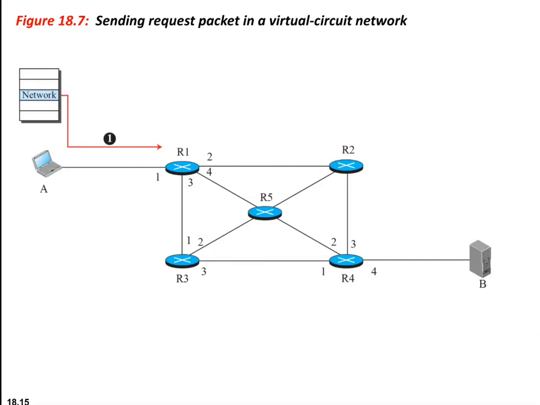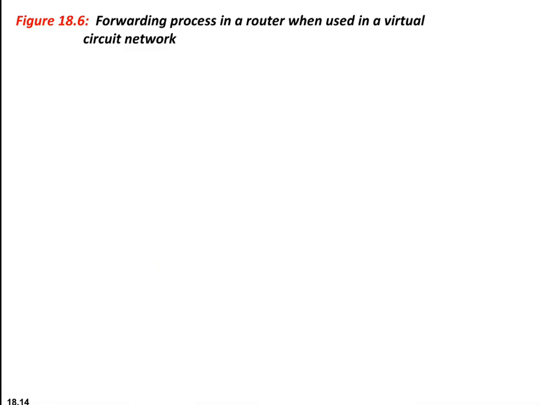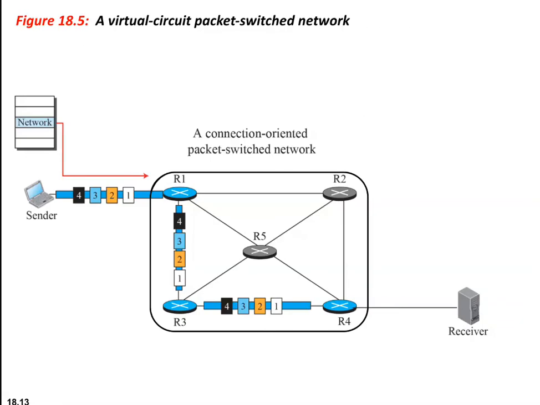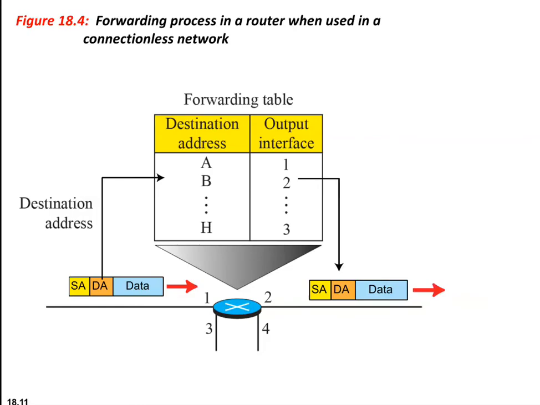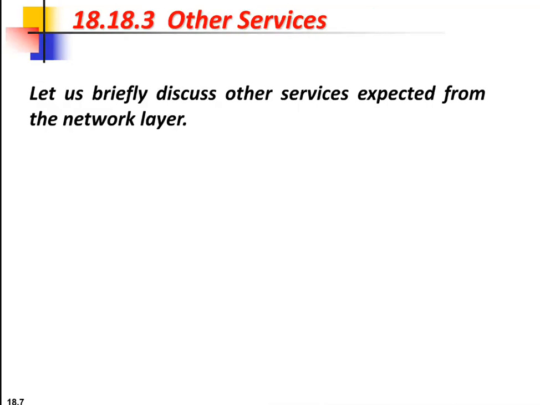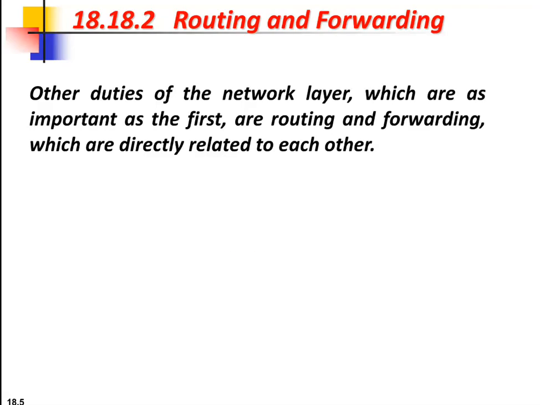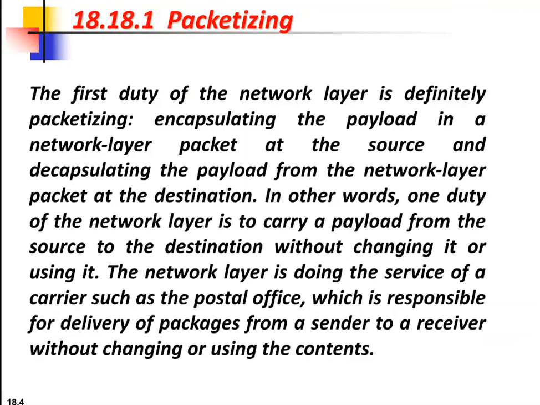In addition to the different services, we have also seen about the packet switching, where we had discussed about the datagram and also about the virtual circuit approach. So let us move back once again. So first is about the different services. As we have already discussed about the services, the first service was packetizing. So here the first duty of the network layer is packetizing,